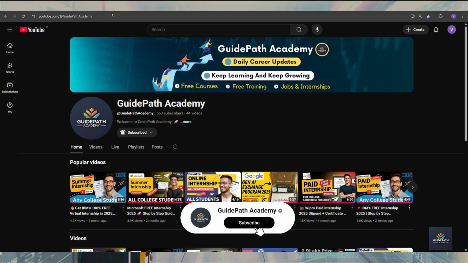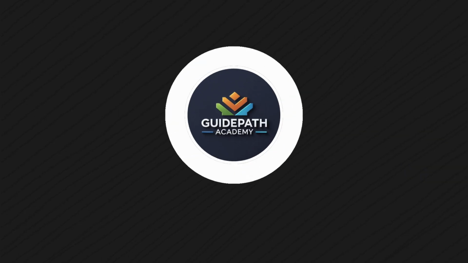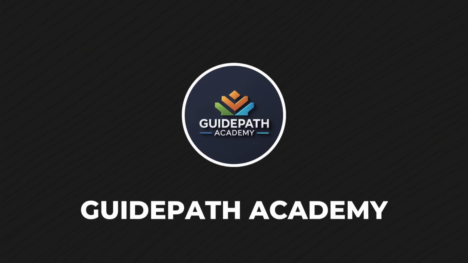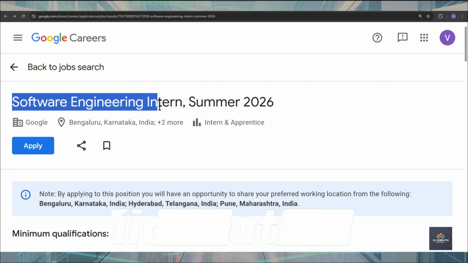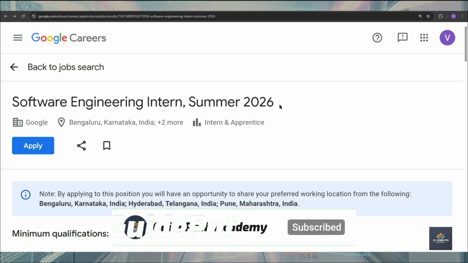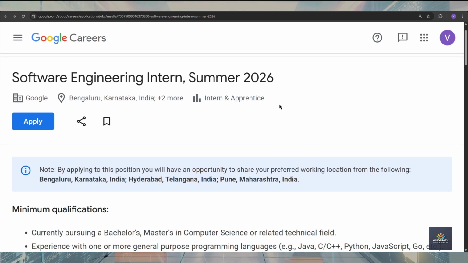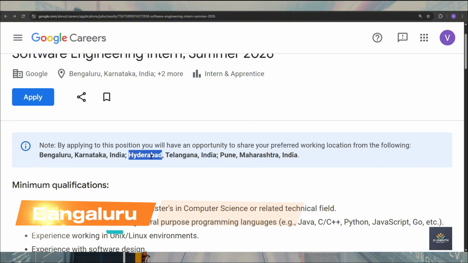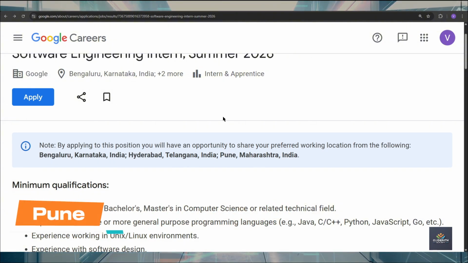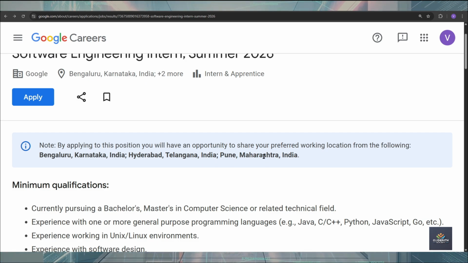So let's get started. If you click the link available in the description, you will be redirected to this page, the official career page of Google, where you can see this post: the software engineering internship for summer 2026 is now open. The location might be Bangalore, Hyderabad, or Pune. So if you belong to Karnataka, Telangana, or Maharashtra, you can definitely apply for this internship.